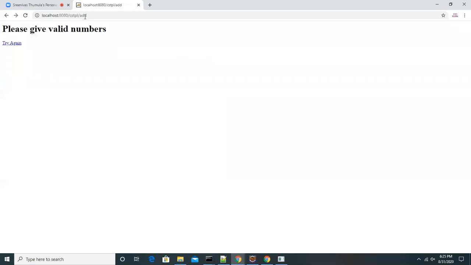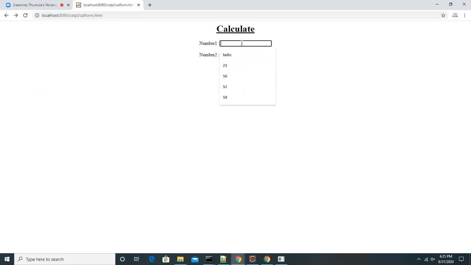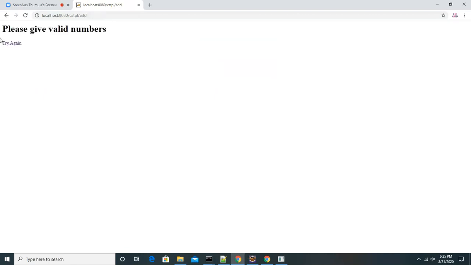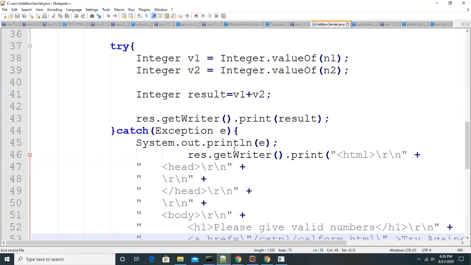Look at this. Okay. Now what I will do is enter hello and 45 and click add. As I gave a string, not a valid number, it says please give a valid number. Clicking on that again, we get the form. This time I give 25. We are getting a success response. Are we getting the validation error now? We are not getting the error. So this is how we can do the validation at server level also.